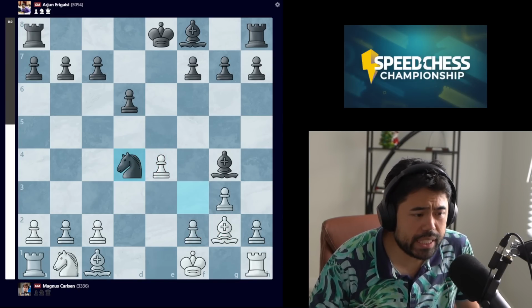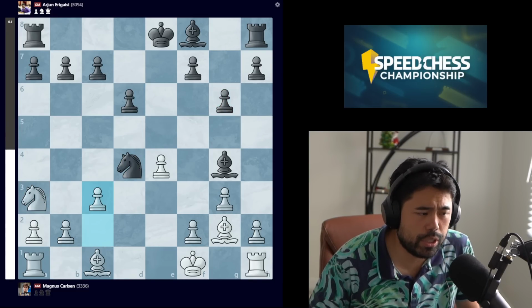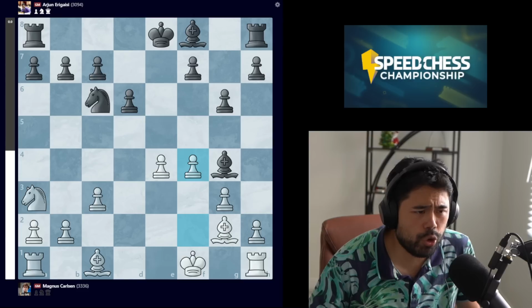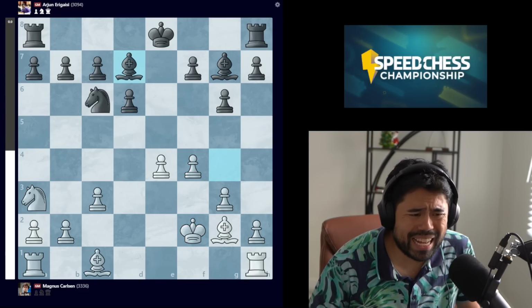So we get the move knight to d4, Magnus goes knight to a3, guarding the pawn, we get g6, c3 being played, knight c6, f4, bishop g7, and now we have the move king f2. Here Arjun plays bishop back to d7.